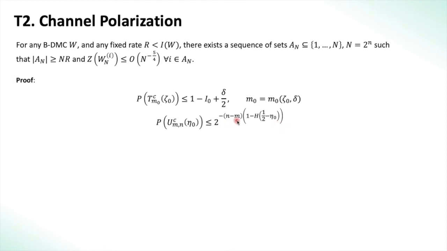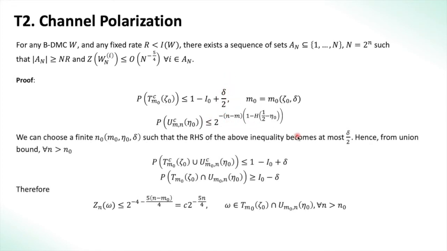We can choose m to be equal to m naught. We already have fixed eta naught. Now we have freedom over the variable n, and we can choose it to be anything such that this upper bound is at most delta by 2. And then using the union bound, we have the probability of T complement union U complement is lesser than 1 minus I naught plus delta. Hence, the probability of the intersection of these two events is greater than I naught minus delta.